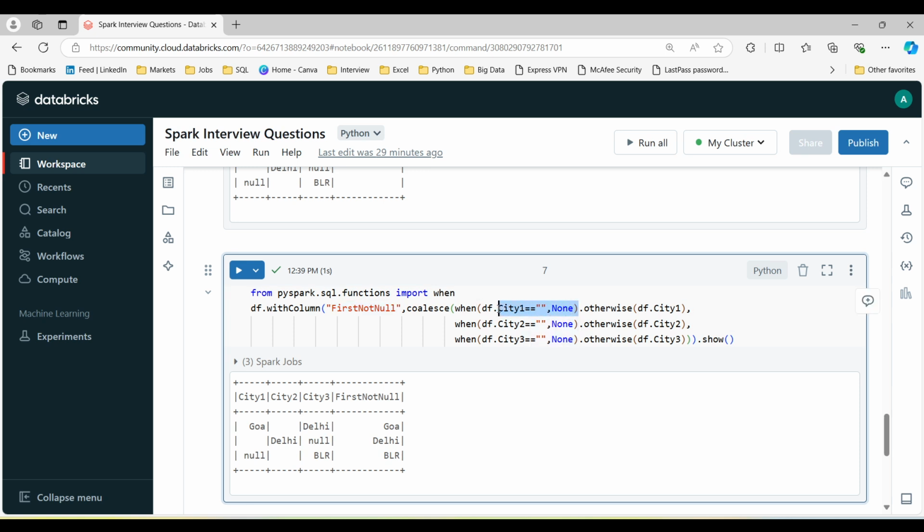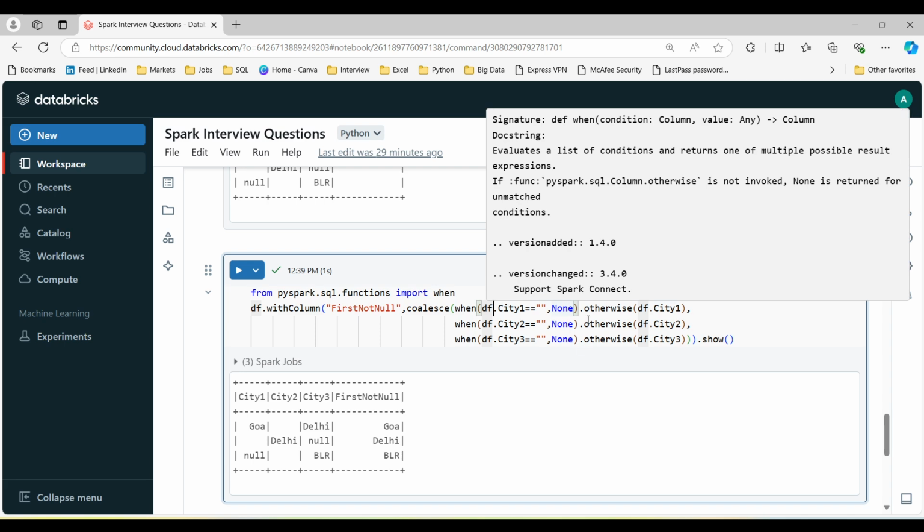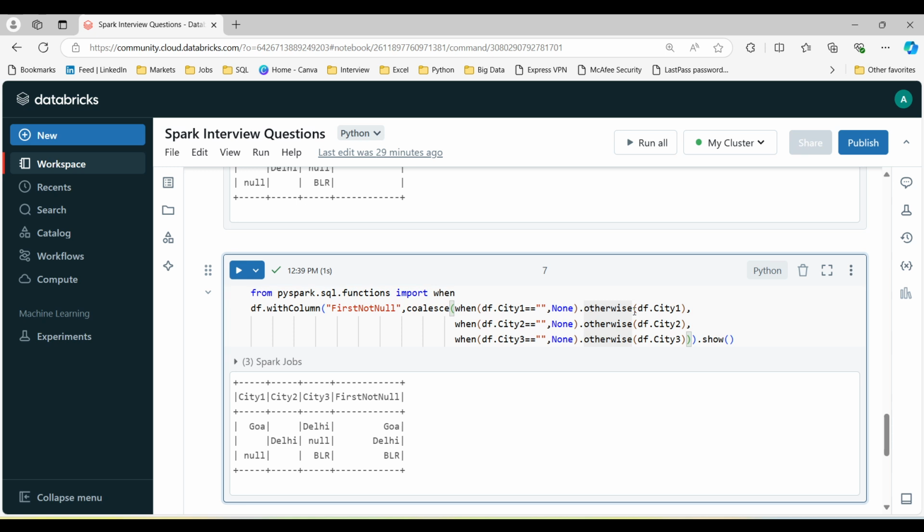Now I am putting the condition: when df.city1 equal to blank or null, then replace it with none. Otherwise, take the value of df.city1. If you focus on the first row, df.city1 does not contain a null value, so it will take the value from here.